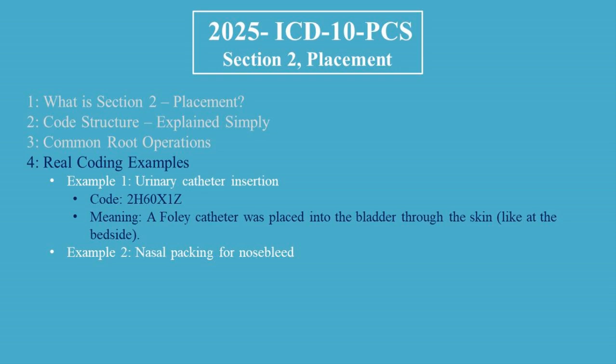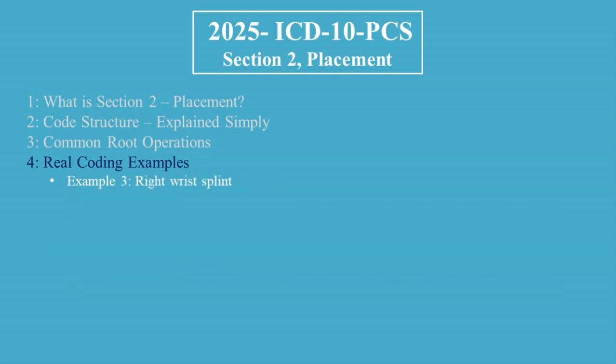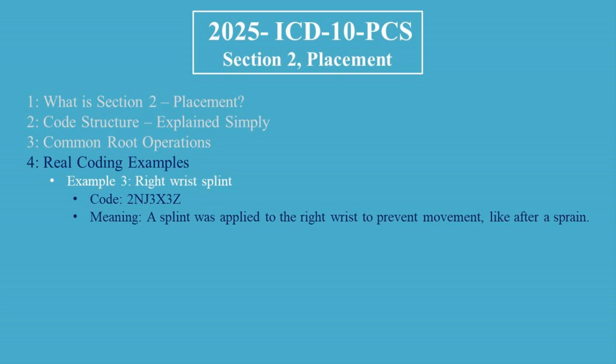Example 2. Nasal packing for nosebleed. Code 2K21X5Z. Meaning, absorbent material, like gauze, was placed into the nose to stop bleeding. Example 3. Right wrist splint. Code 2NJ3X3Z. Meaning, a splint was applied to the right wrist to prevent movement, like after a sprain.